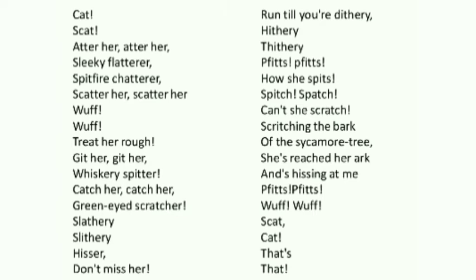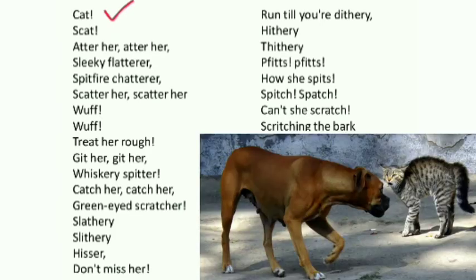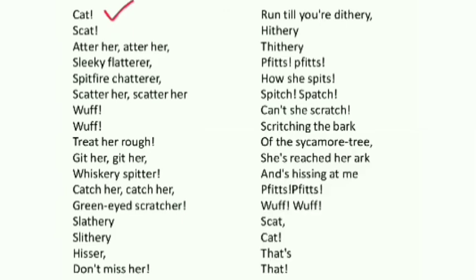The poet starts the poem with the word cat. So it seems that the title of the poem, Cat, is appropriate because the poet starts the poem with the word cat. But she has given here an exclamation mark, as you can see. Cat. It means someone is there who is surprised, who is amazed seeing the cat, or who is very much angry seeing the cat. So the word is used, cat. See, cat. Scat, another word which is rhyming with the word cat. Scat.